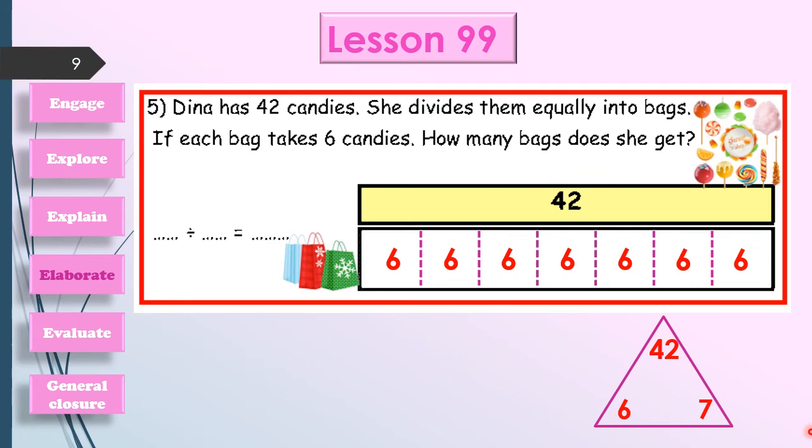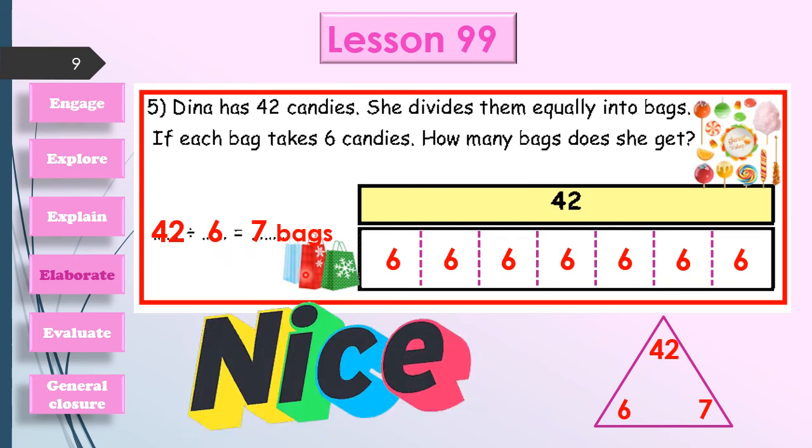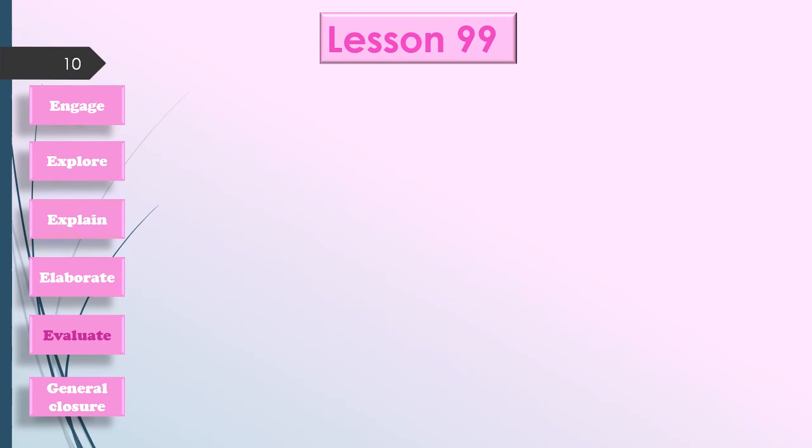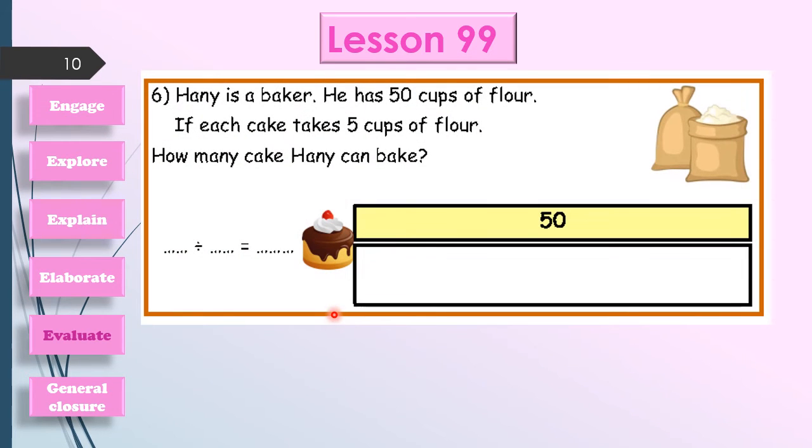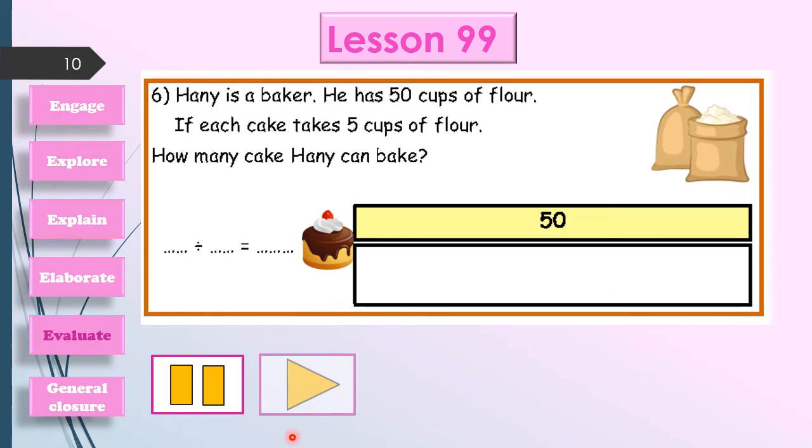Now it's mentally. Let's prove it mathematically. The whole number of candies will be 42, and the share of each bag will be 6 here. Then ask yourself, 42 divided by 6 equals what? It will be 7 bags. Nice. Let's evaluate our work. Just press pause, then press play to listen to our explanation.